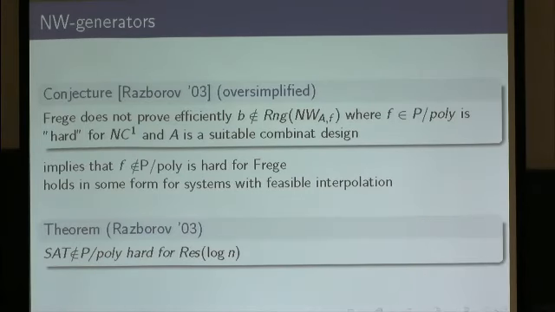So this is currently the strongest hardness result for circuit lower bounds of this kind. Okay, so this is one interesting direction of research, but I would like to continue with a different approach.